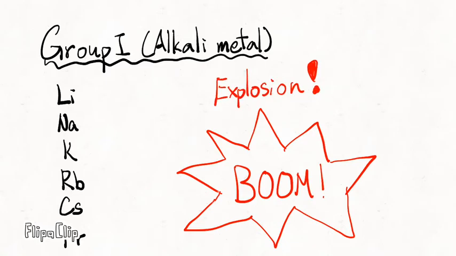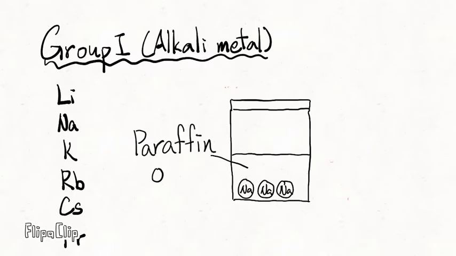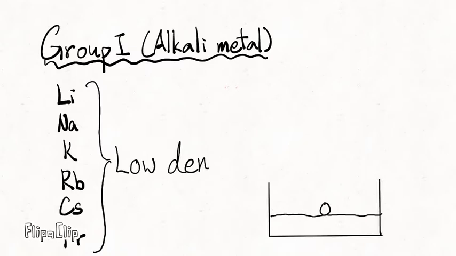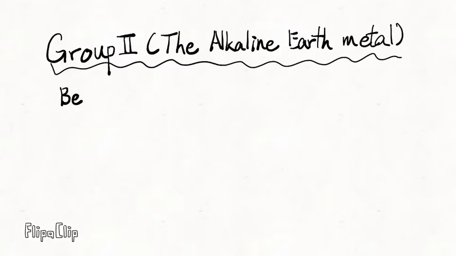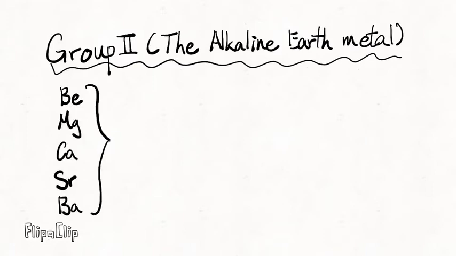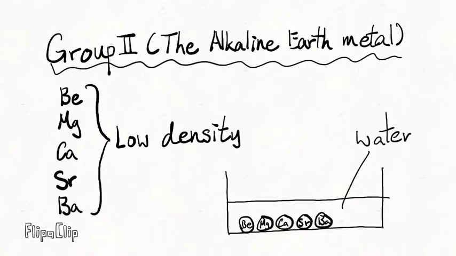As they are all very reactive metals, they will react with air readily and they must be stored under paraffin oil. The density of group 1 elements is low, so they will move on the surface when reacting with water. Group 2 elements are known as the alkaline earth metals. All of them have low density, but they are denser than group 1 elements. They will sink when put into water.